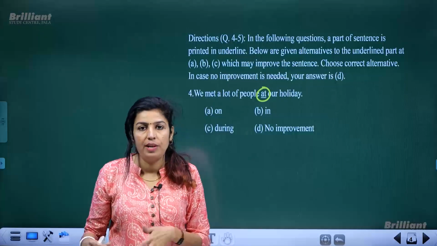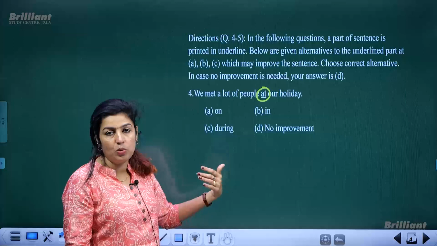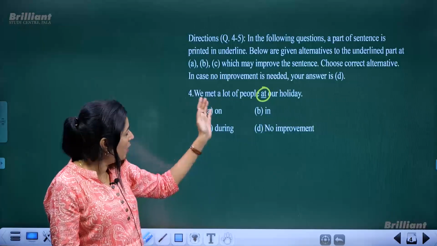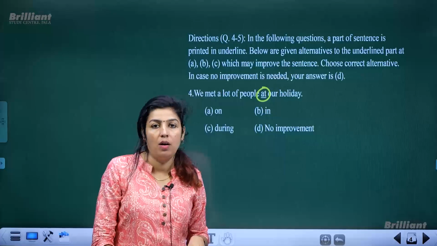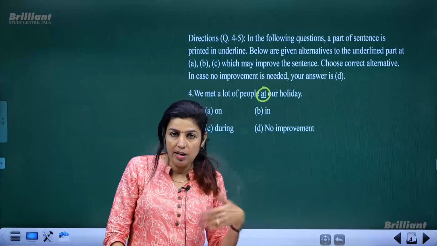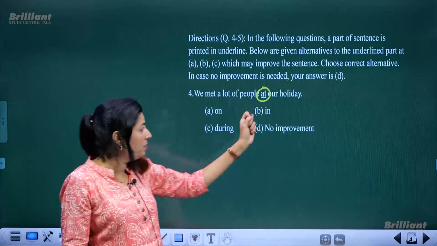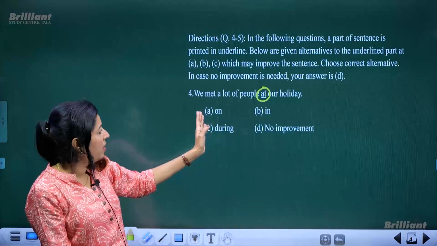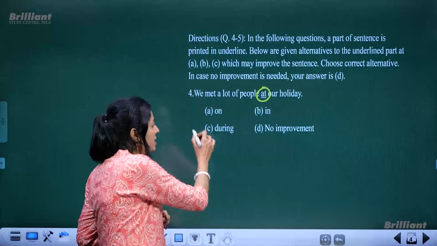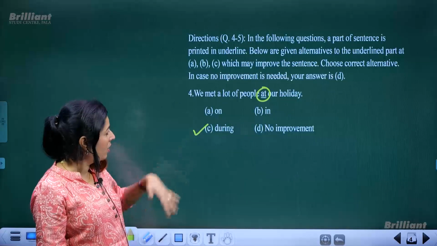So for duration of days, we use the term during, or else you just try to match it with the other options. We met a lot of people on vacation is correct, but if it is the word holiday, not vacation, it should be during. So during is the correct option, not in a holiday or on a holiday.